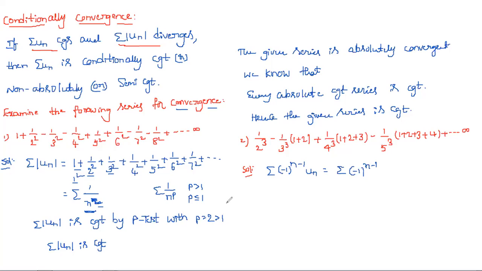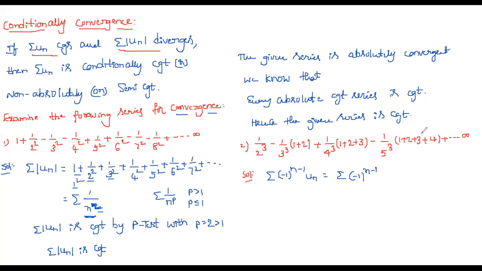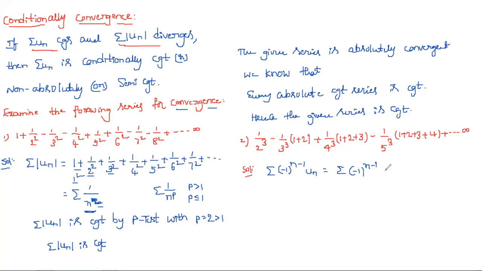If you observe, we have 1 plus 2, 1 plus 2 plus 3, 1 plus 2 plus 3 plus 4. It means simply up to n, so we'll get 1 plus 2 plus 3 plus 4 and so on up to n.